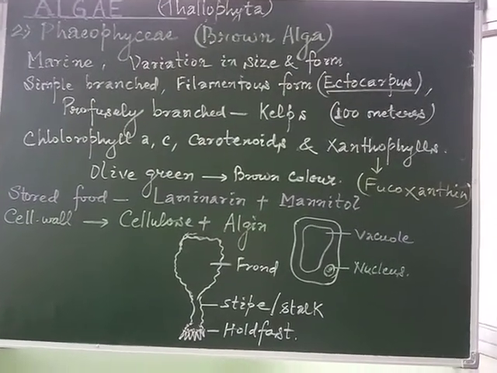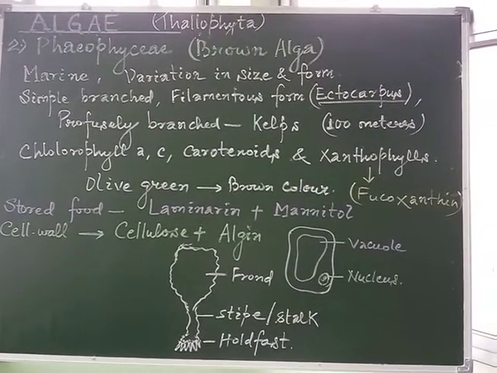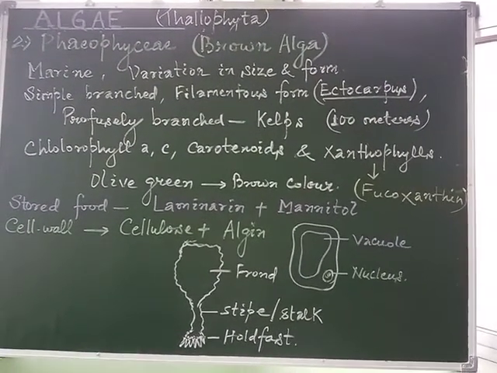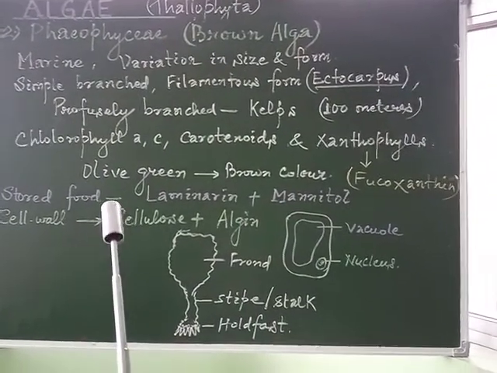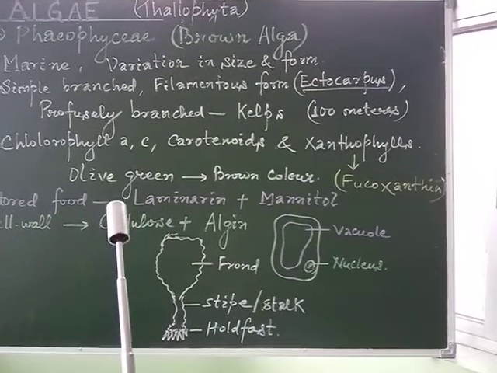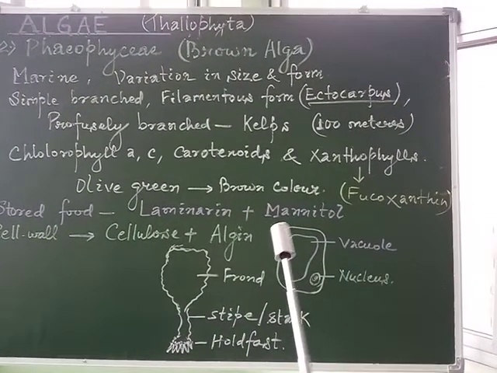In the case of Chlorophyceae, we have discussed that the reserve food was in the form of pyrenoids and oil droplets, whereas in the case of Phaeophyceae, the stored food is in the form of complex carbohydrates, which may be in the form of laminarin and mannitol.